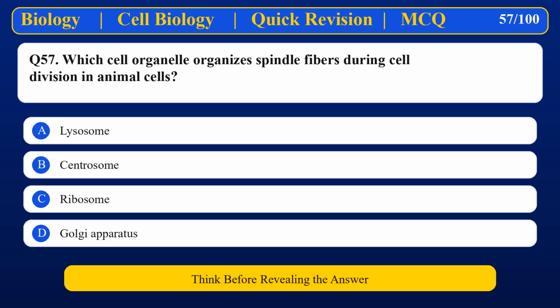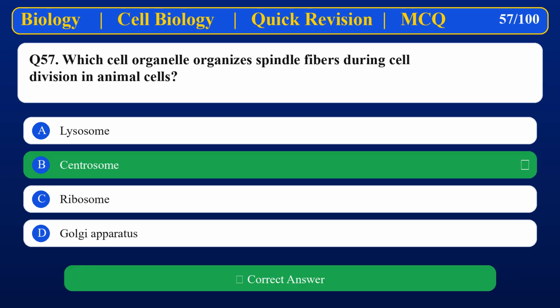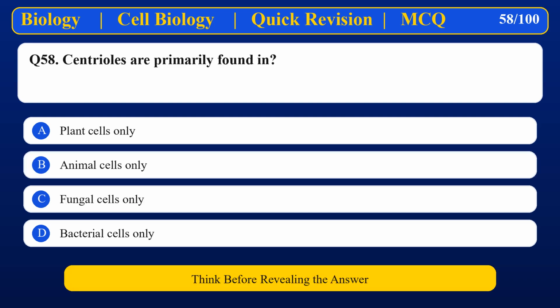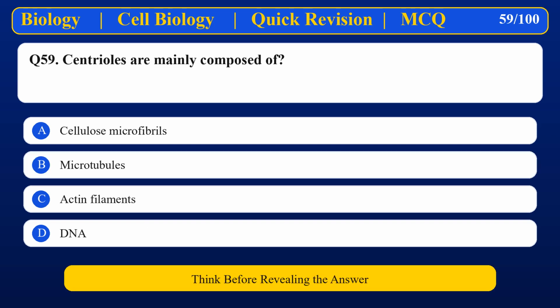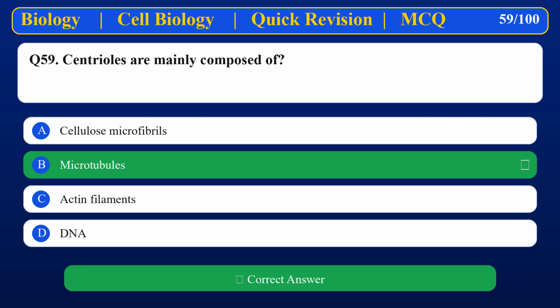Which cell organelle organizes spindle fibers during cell division in animal cells? Centrosome. Centrioles are primarily found in Animal cells only. Centrioles are mainly composed of Microtubules.